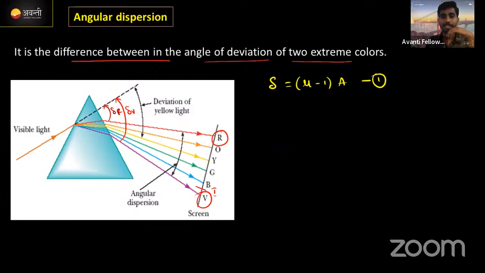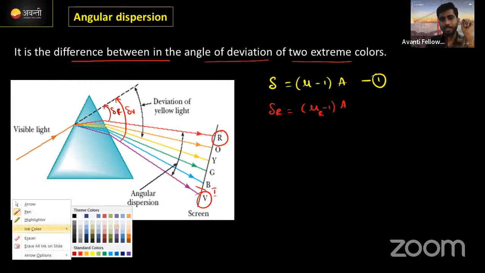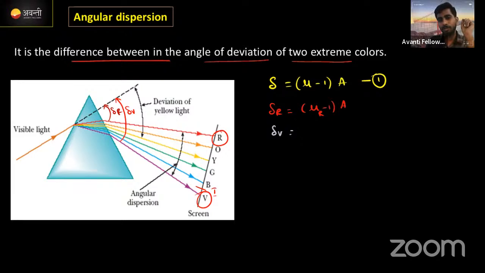If I want to write this equation for the red color, delta R is equal to mu minus 1 into A, but here the refractive index can't be written as mu itself, because for red color the mu value is different. That's why you need to represent it with mu R. For the violet color, similarly delta V is equal to mu V minus 1 into A.